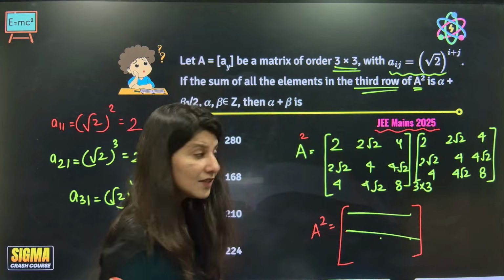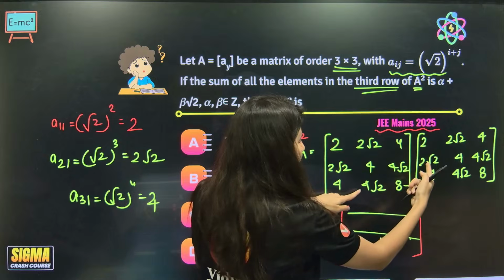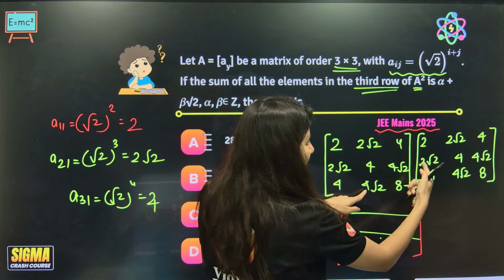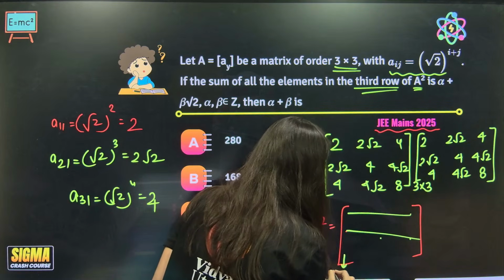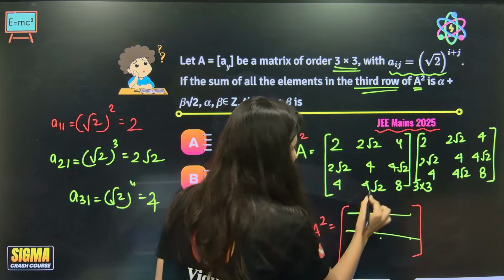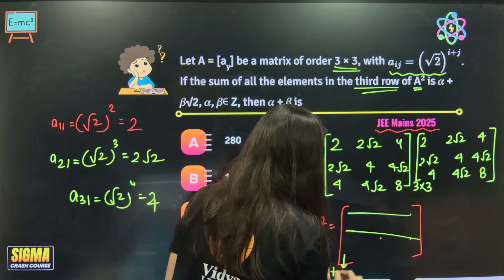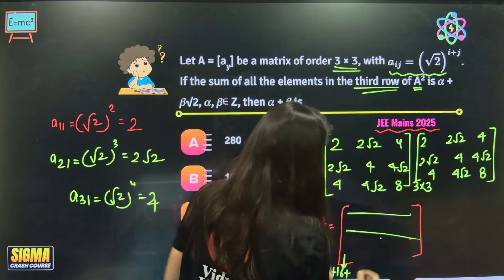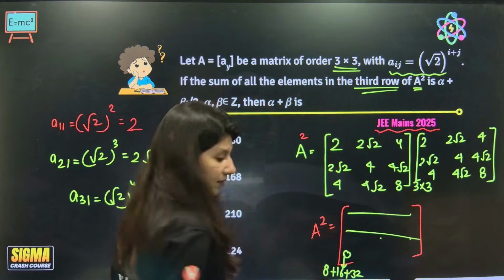Now I am interested in the third row. Row 3 with column 1, multiply: 4 2s are 8, 8 into 2 is 16, and 8 4s are 32. This is the element we get here.